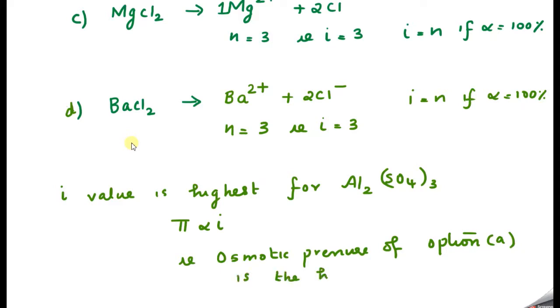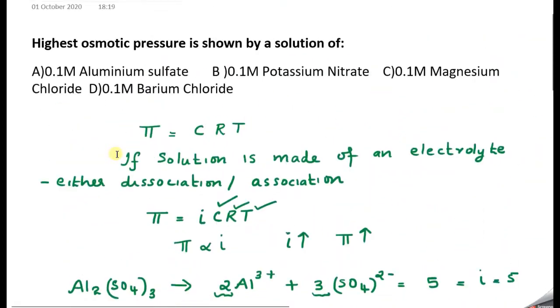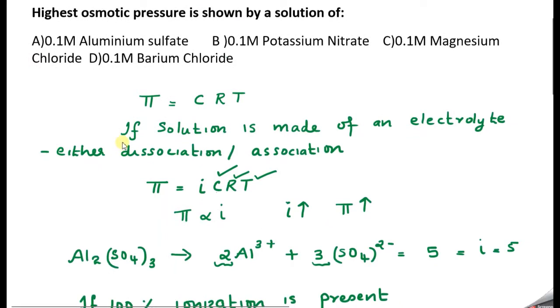So option A, 0.1 molar aluminum sulfate, is the answer. Please remember the concentration remains the same for every option; that's the reason we look at the i value alone.